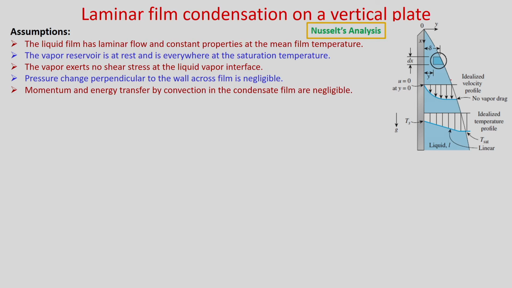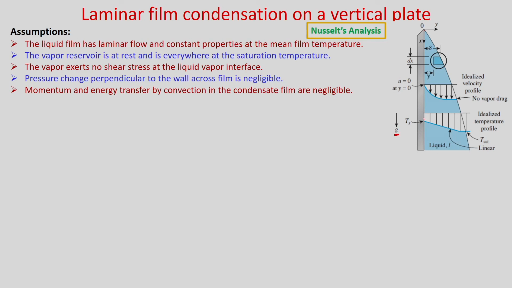That means, this is the vertical plate, okay. y is measured perpendicular to this plate and x is measured along the vertical plate in the downward direction. Gravity acts in downward direction.